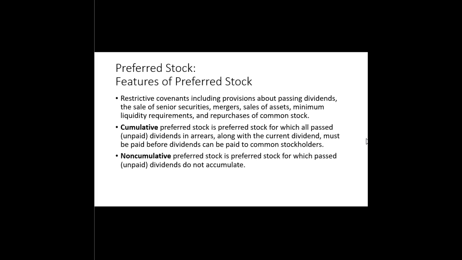Cumulative preferred stock is preferred stock for which all unpaid dividends in arrears, along with the current dividend, must be paid before the company can pay dividends to common stockholders. Whereas non-cumulative preferred stock is preferred stock for which unpaid dividends do not accumulate.